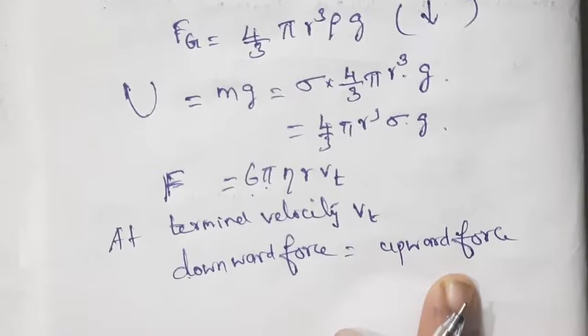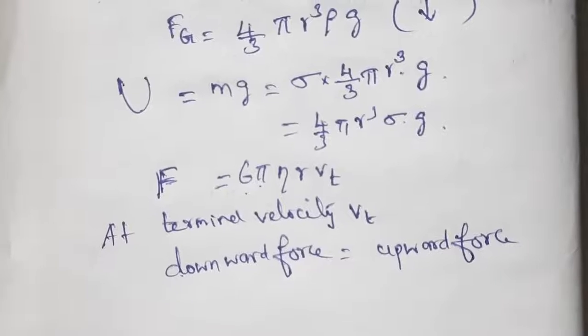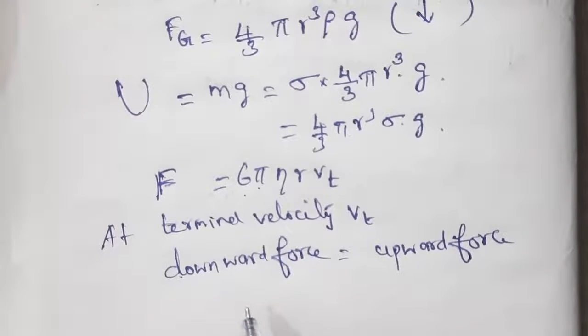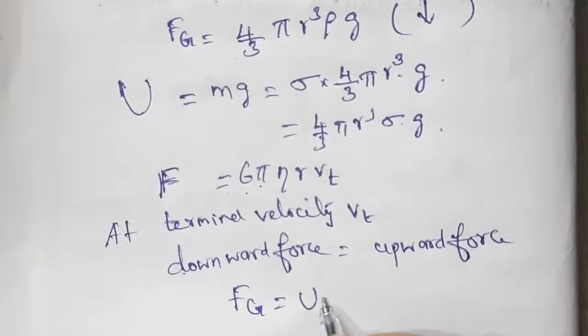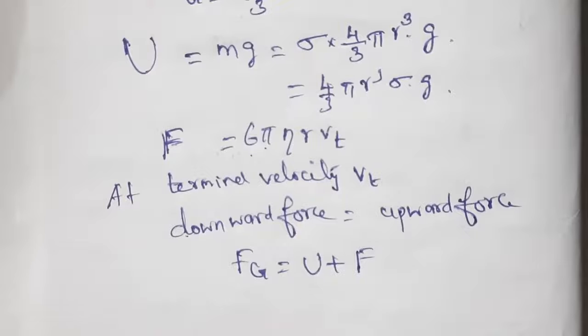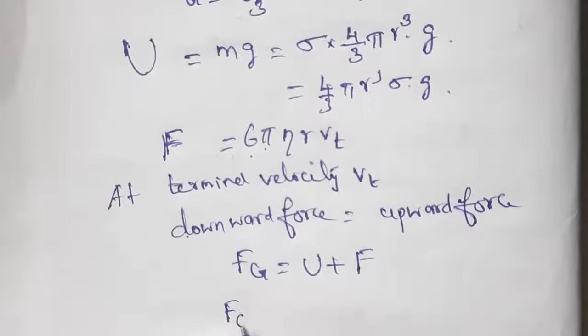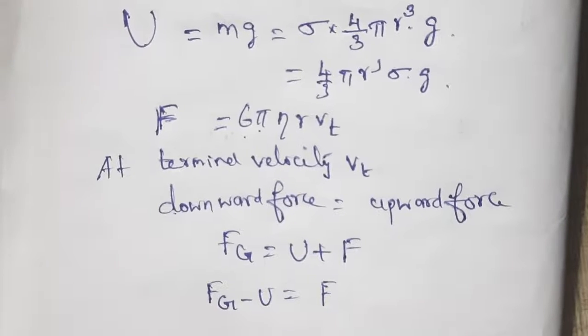The downward force is Fg. The upward forces are U and the viscous force. This can be written as Fg minus U is equal to F.